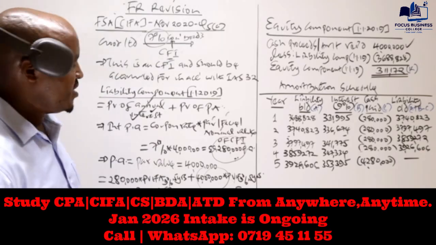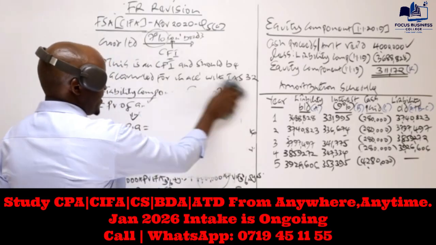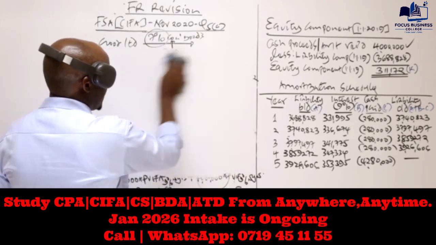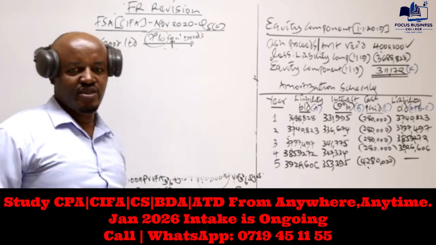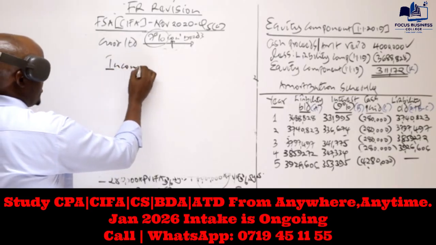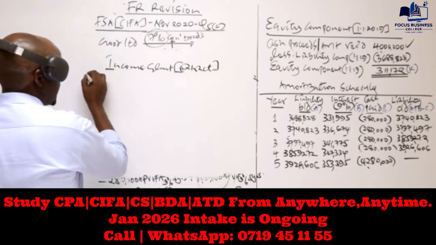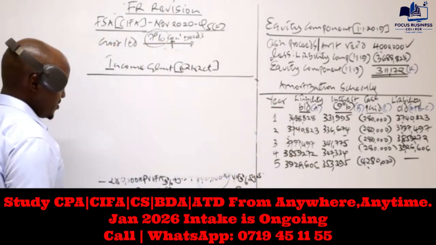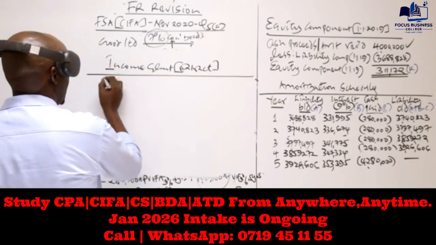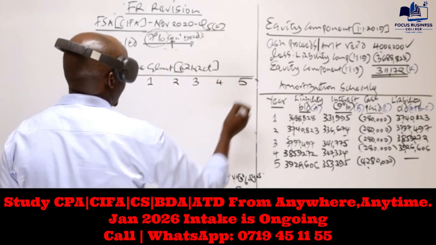that. Now, equally, in such a question, what the examiner requires you to do is prepare financial statements extracts. Number 1, the income statement extract, where you show what was supposed to be recognized. And number 2, the statement of financial position extract. So let's start by preparing this income statement extract. We will prepare this for 5 years. You can have the specific dates when each year was ending, but you can't be penalized for that. So let's have year 1, year 2, year 3, year 4, year 5.